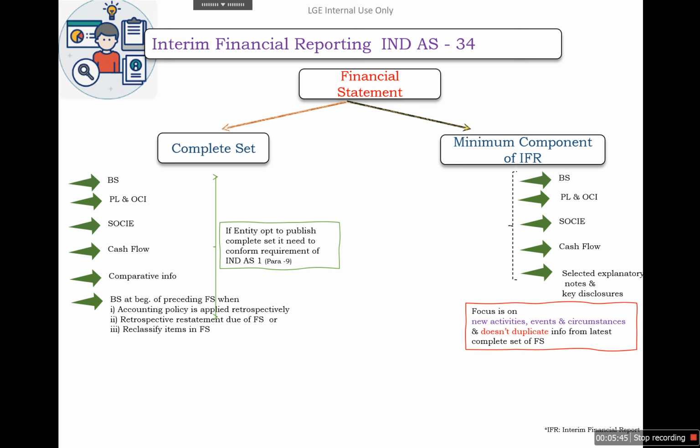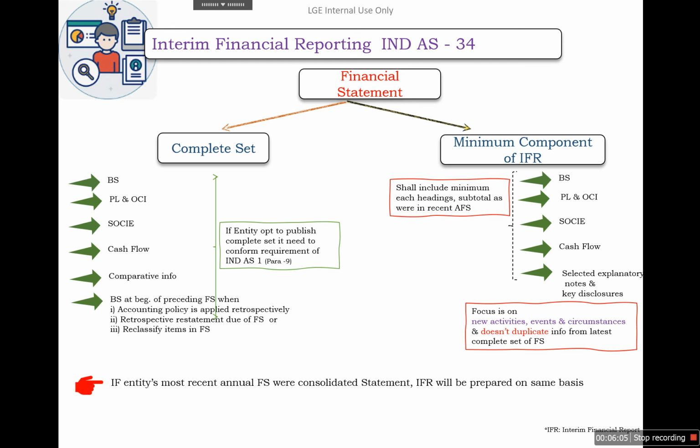When an entity opts to provide the minimum components in interim financial reporting, it shall include each heading and subtotal as were in the recent annual financial statements.